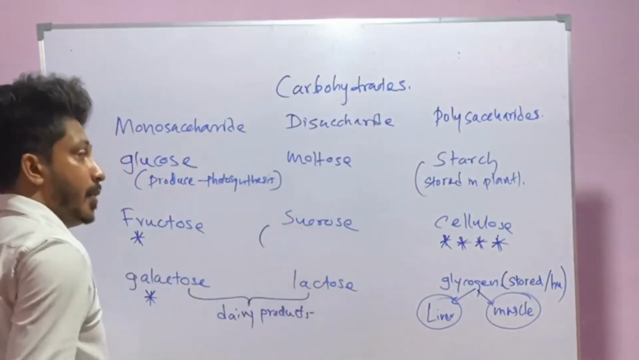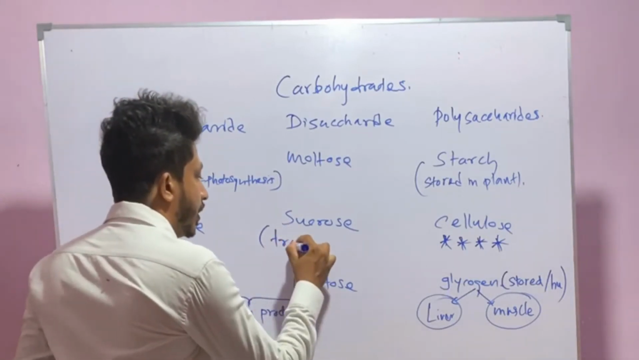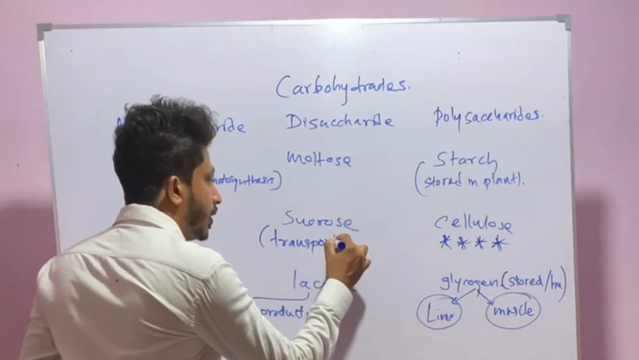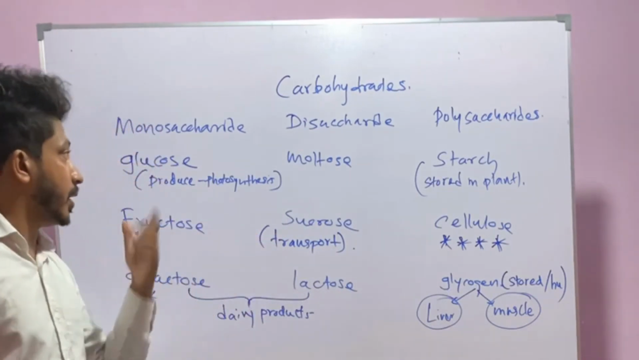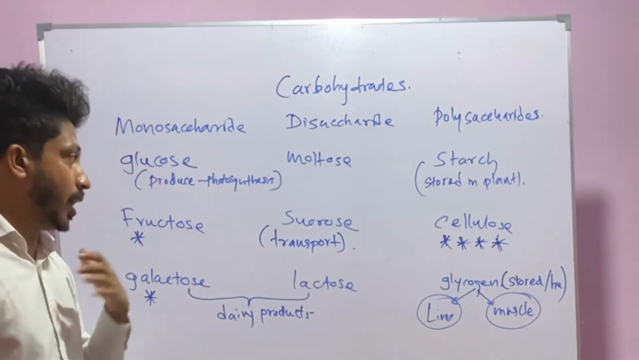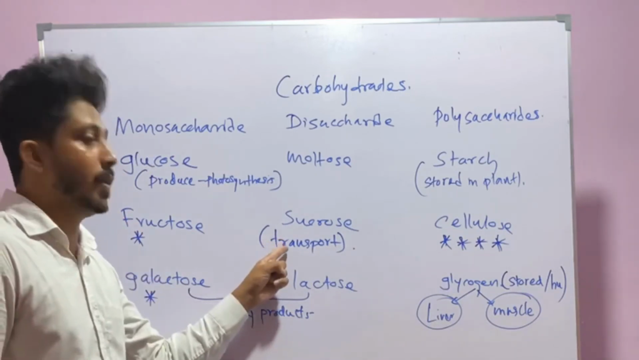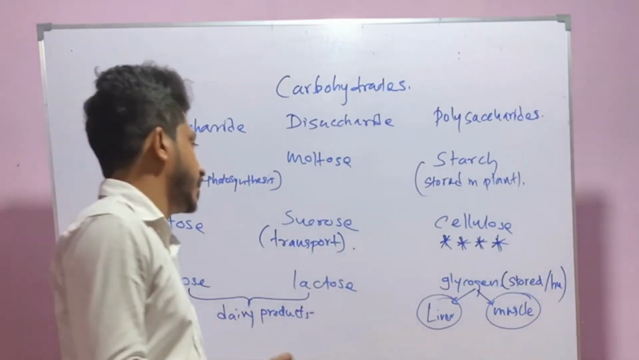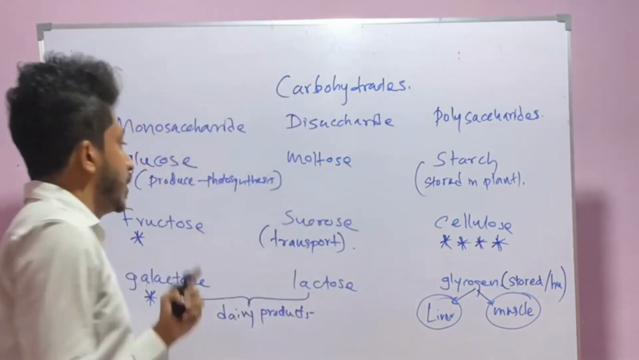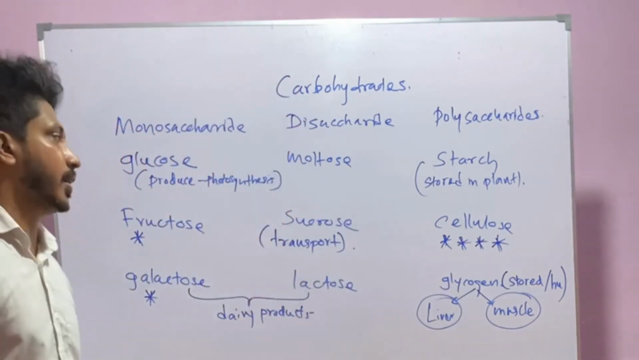Sucrose. It is the type of carbohydrate which transports the food. Although food is produced as glucose, it is transported as sucrose within the plant. So it is used to transport. Glucose is converted into sucrose and then transported.